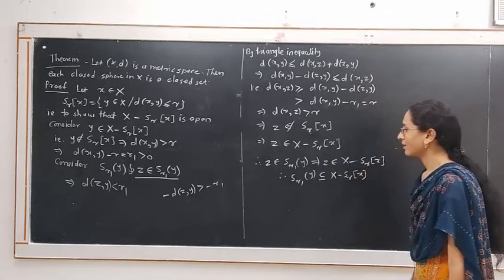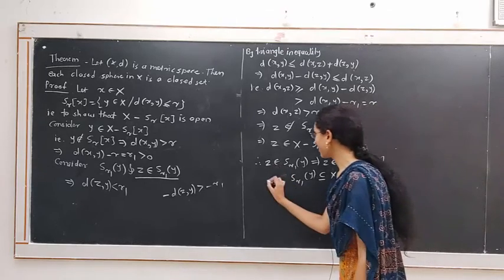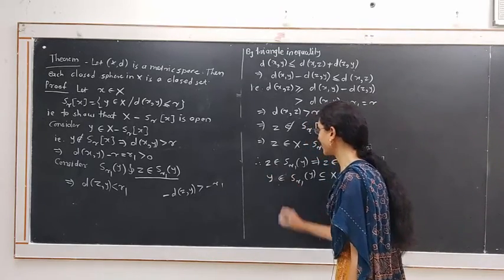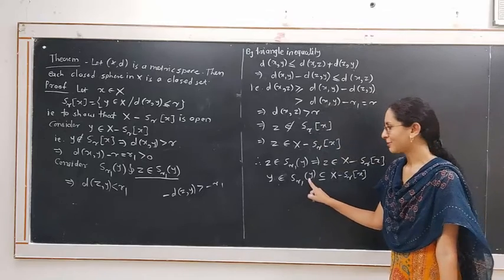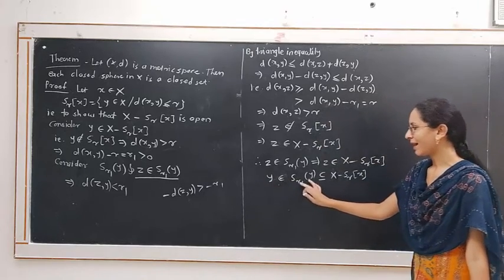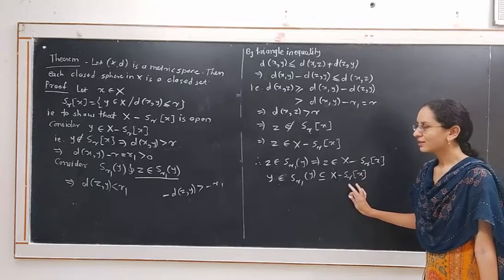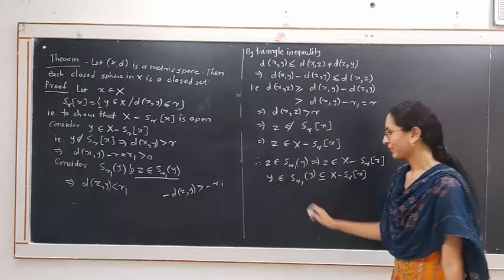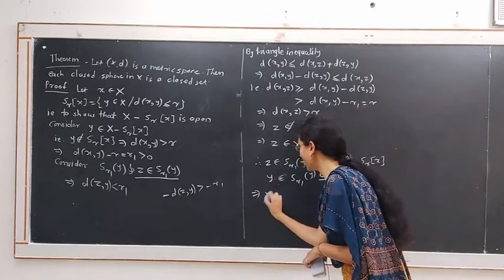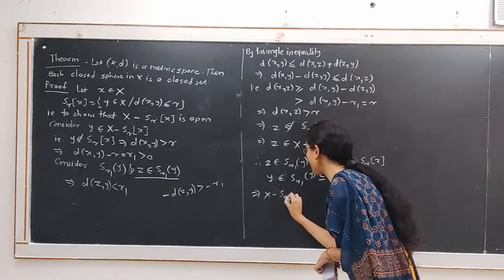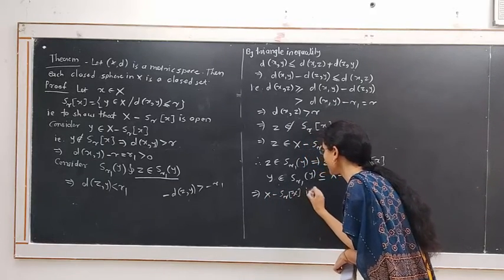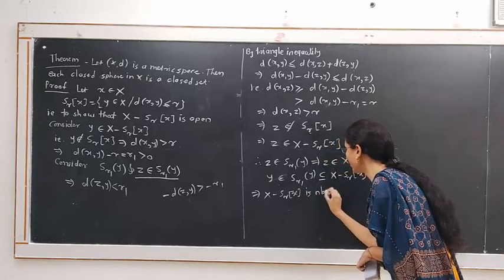And the point y is the center of this open sphere. Therefore, y belongs to the open sphere and the sphere is contained in this set. Hence, this set is the neighborhood of point y. This implies X minus S_r of x is a neighborhood of point y.